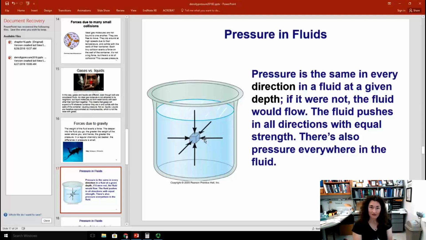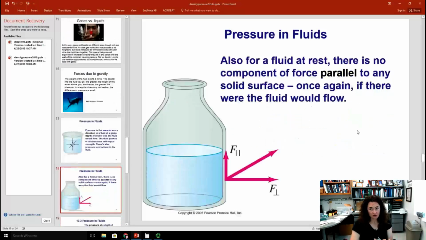Okay? If you had a pressure difference in one direction, the pressure was higher than the other, what would happen is the fluid would just flow, right? It would move. It would slosh around. So this is the case for what we call hydrostatic fluids, where the fluid's at rest, nothing's changing, it's in equilibrium. Also for a fluid at rest, there's not going to be any component of the force that's parallel to a solid surface. Yet again, if there were, then the fluid would just flow over that solid surface until the pressure was equalized.